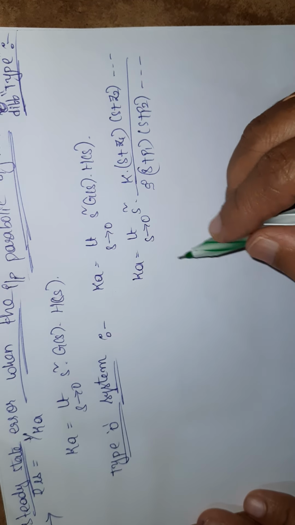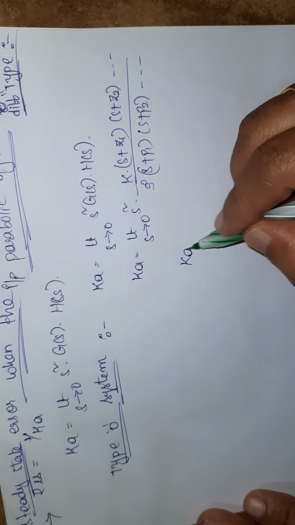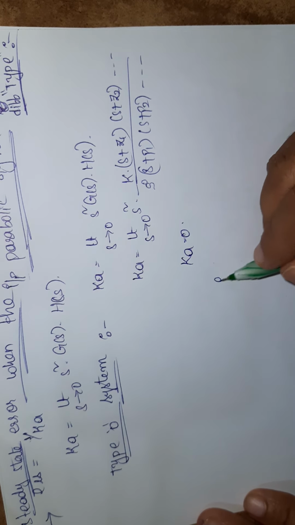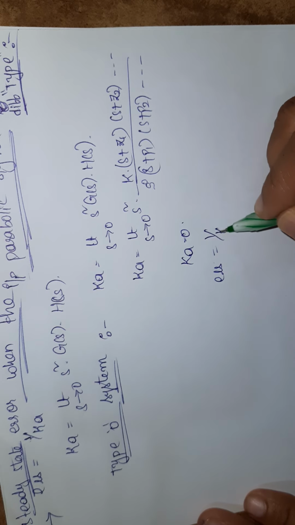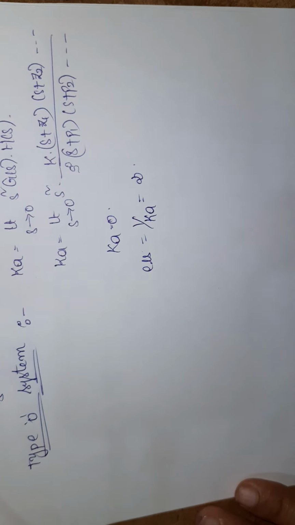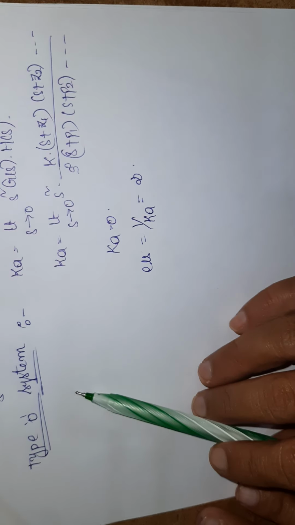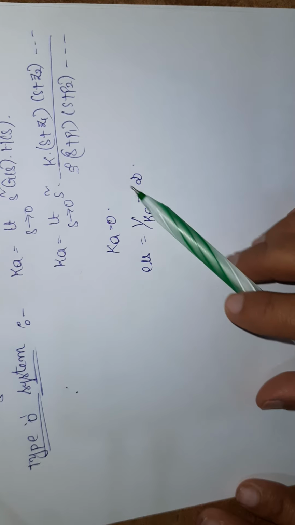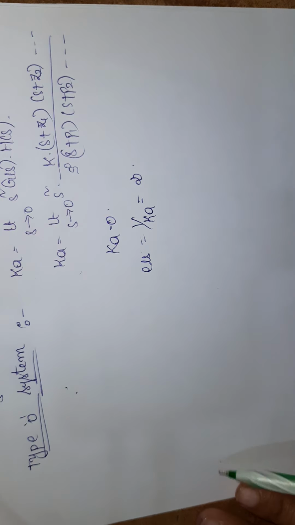Now if I substitute s as 0, Ka I will get as 0. If Ka is 0, ESS is 1 by Ka, that is infinity for a type 0 system. So what is the conclusion for the type 0 system? In the case of a unit parabolic signal, the steady state error is infinity.